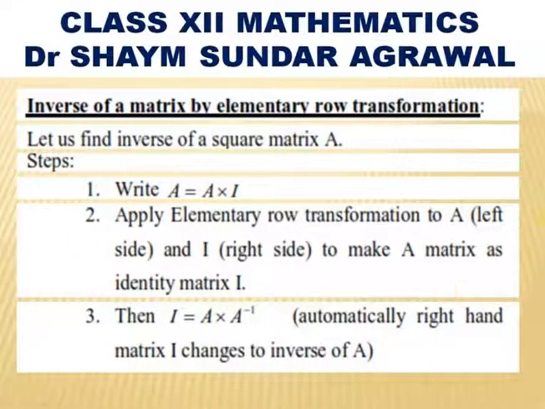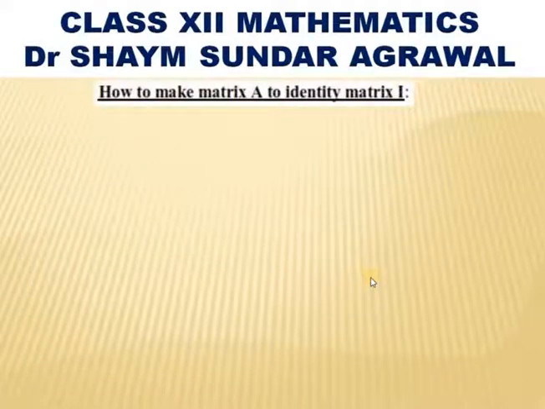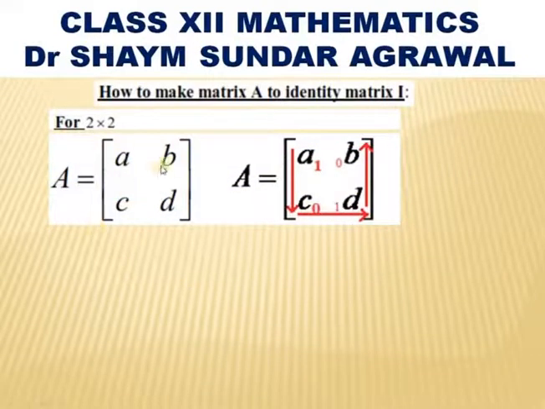But here the only crucial point is we have to apply the elementary row transformation and make that matrix an identity matrix. Now, the question is how to make a matrix into the identity matrix. First, let us take 2 cross 2. If a matrix A is a, b, c, d, then how to make this matrix the identity matrix? That means 1 0 0 1. This is a very simple process.